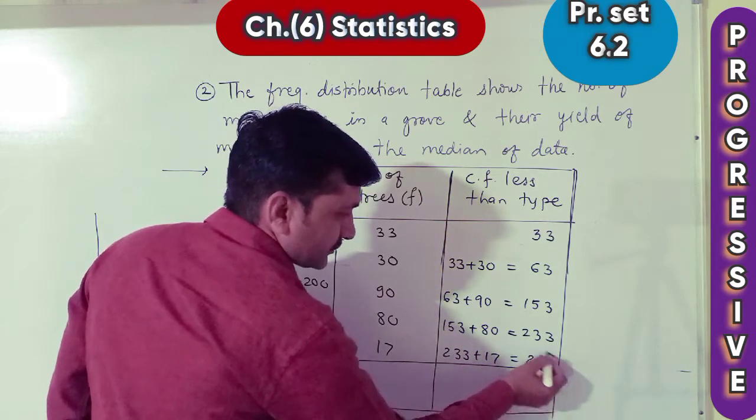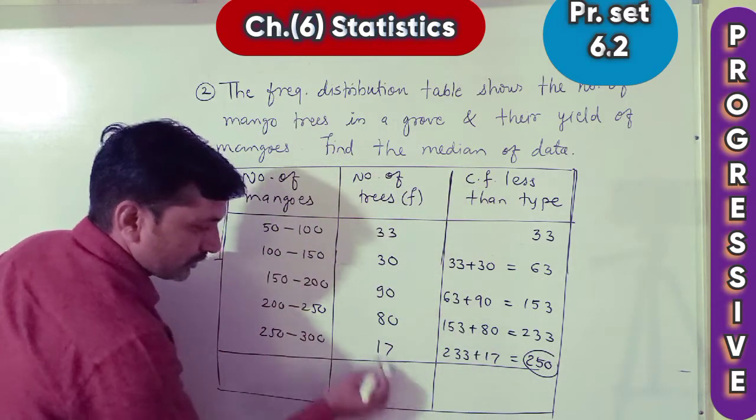Now as I told you that this 250 should come equal to n.